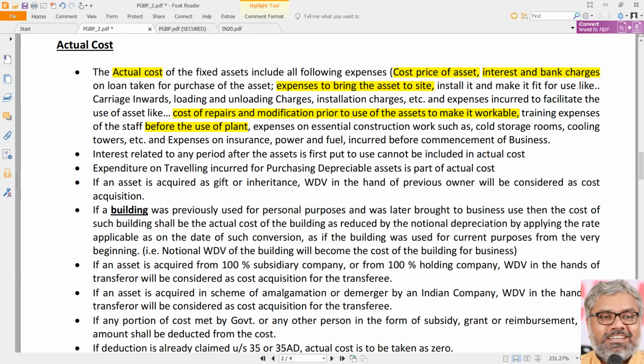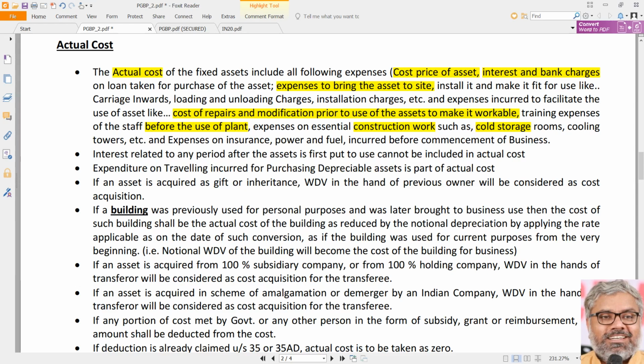Not only that, any expenditure on the essential construction work. Naturally, if there is any construction work related to the plant and machinery or other buildings, that should be capitalized. Say for example, cold storage rooms or cooling towers, etc. All these things have to be capitalized because those are all capital expenditure. Simple logic is those are capital expenses, so naturally they have to be capitalized. Capitalized means they have to be added to the cost of the asset.